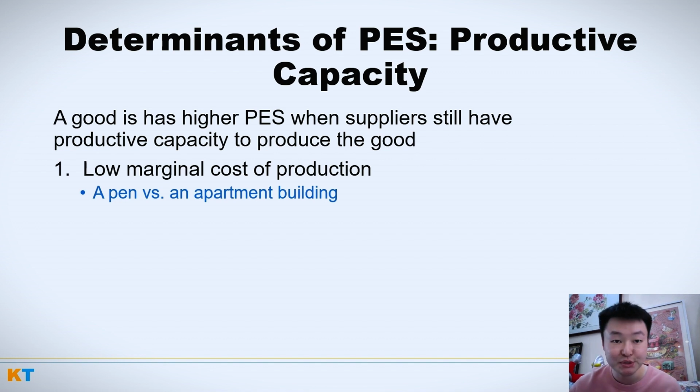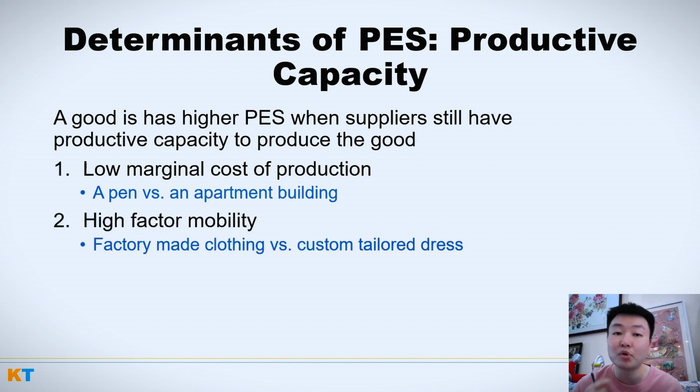I bought an apartment a few years ago and it just finished building last year, right? It took about 3 years to build. So if all of a sudden there's an increased demand for apartments, suppliers aren't really able to respond as quickly. Second, high factor mobility. How easy it is for me to take factors of production, right, land, labor, capital, to make and produce this good or service.